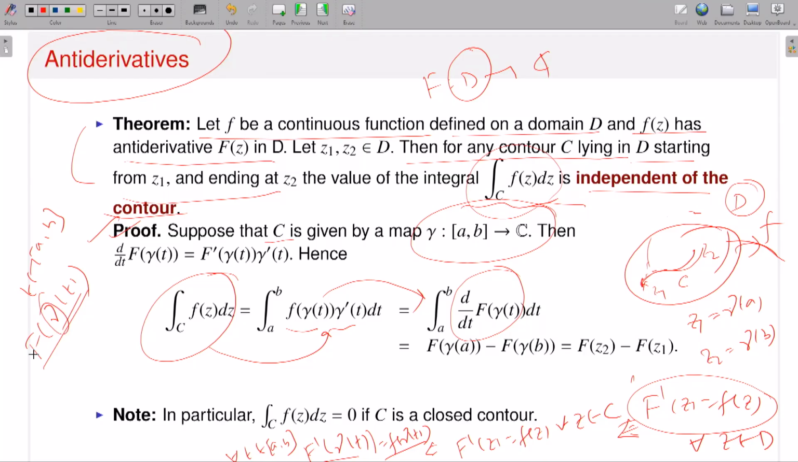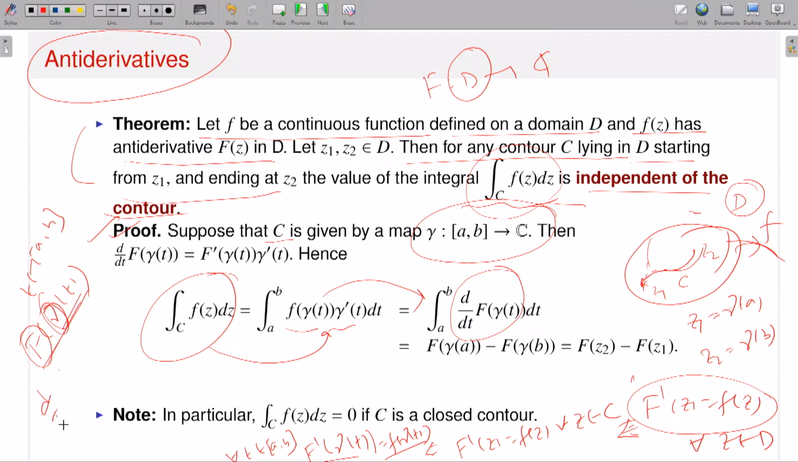Now what can I say about gamma? Gamma is the parameterization of my contour. Now contour means a piecewise smooth curve. In fact, it's a smooth curve. So therefore small gamma is differentiable. So therefore this is differentiable. This is differentiable. Therefore F composed with gamma is a differentiable function.